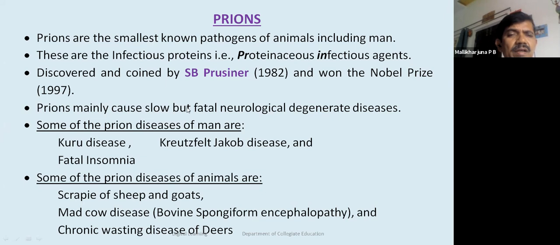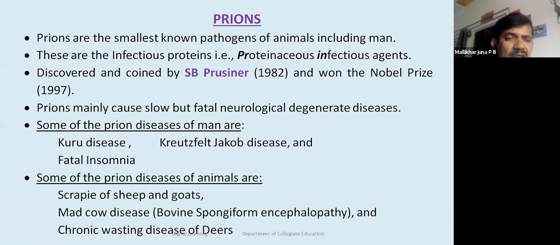Prions mainly cause slow but fatal neurodegenerative diseases, and they cause diseases both in man and animals. In case of man, there are many diseases, but three are very important. One is called Kuru disease, which is present only in the Kuru tribe in Papua New Guinea and Tasmania region, and Creutzfeldt-Jakob disease, a very serious disease, and then fatal insomnia. So these are three important human diseases.